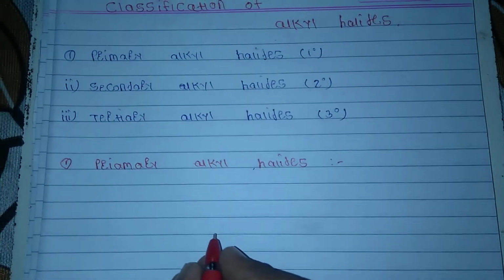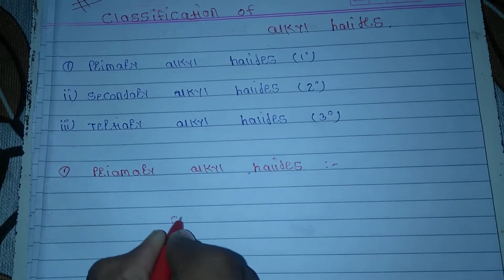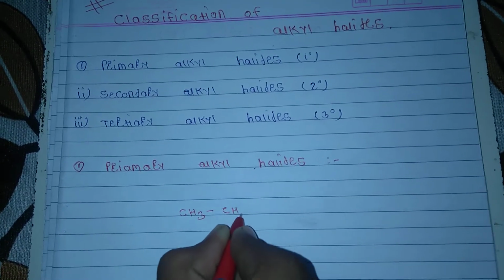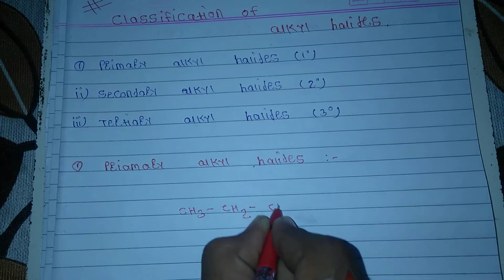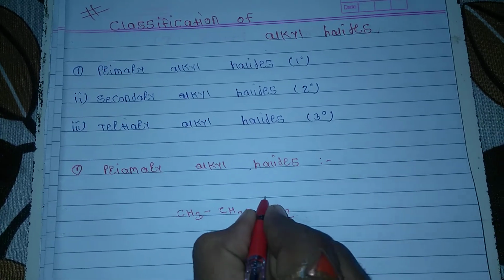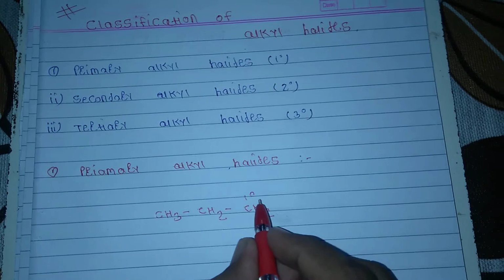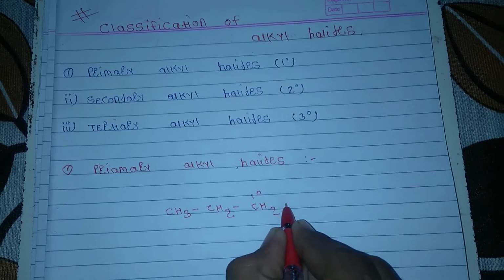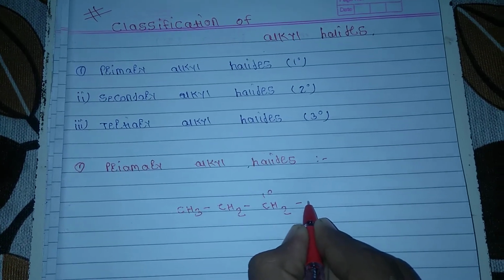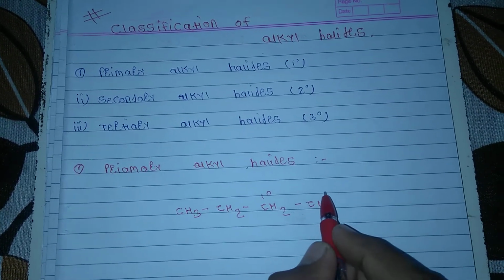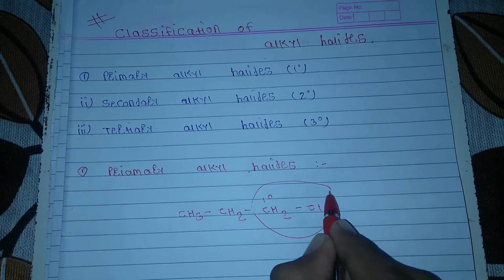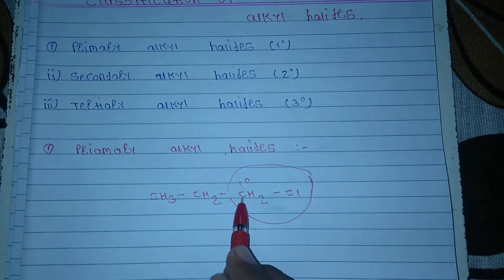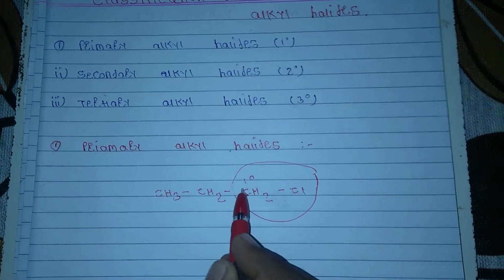For example, in the primary alkyl halide, this is the primary carbon atom to which the halogen is bonded. So this is the primary alkyl halide: the carbon atom to which only one other carbon atom is bonded.